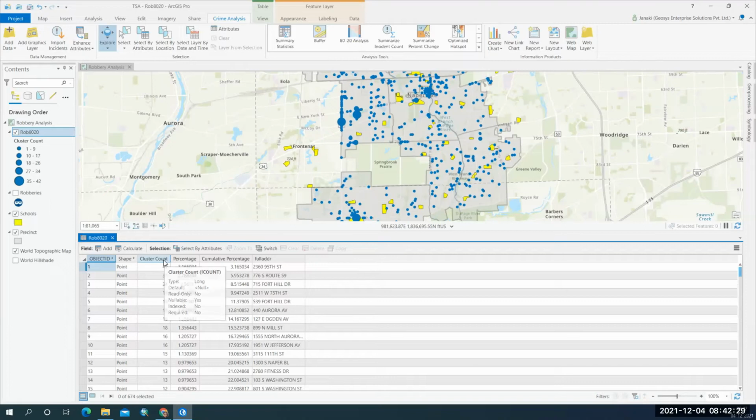The percentage column shows the percentage of the total incidents occurring at the given location. The cumulative percentage helps us identify how many locations are contributing to the total number of incidents within a given data set. And this is our address at which these incidents are occurring.